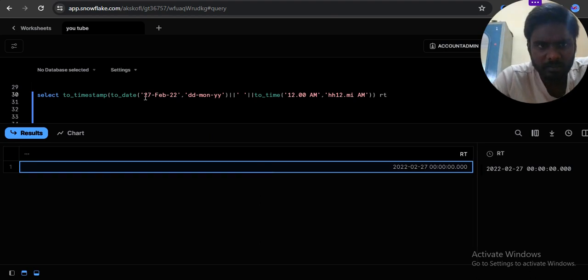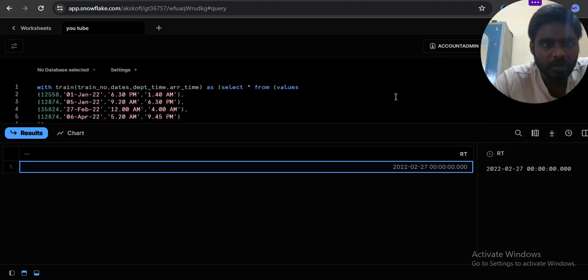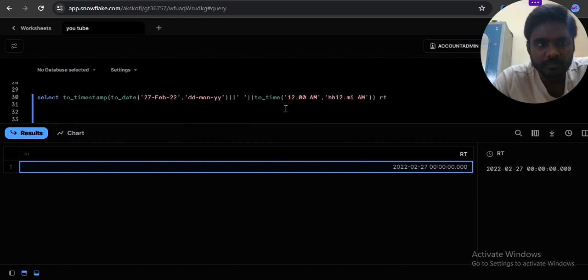For example, the data is not changed, right? So similarly, I want to take this time, 4 a.m. time. So control C and make a comma here, and control V, and 4 a.m., right, this one.